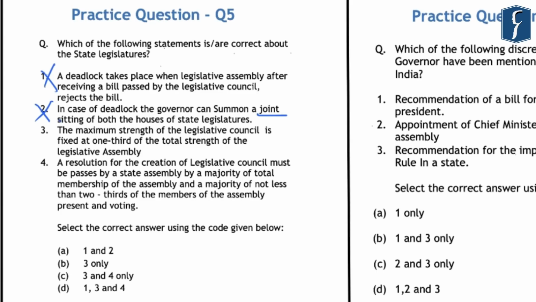Now, as we have eliminated the first and the second statement, we can easily eliminate the options A and D here. So, regarding the third and the fourth statement, you should note that the third statement, that is the maximum strength of the Legislative Council is fixed at 1/3 of the total strength of the Legislative Assembly, is correct here. Again, a resolution for the creation of a Legislative Council must be passed by a state assembly by a majority of the total membership of the assembly and a majority of not less than 2/3 of the members of the assembly present and voting. So the correct answer that comes out is C, that is 3 and 4 only.